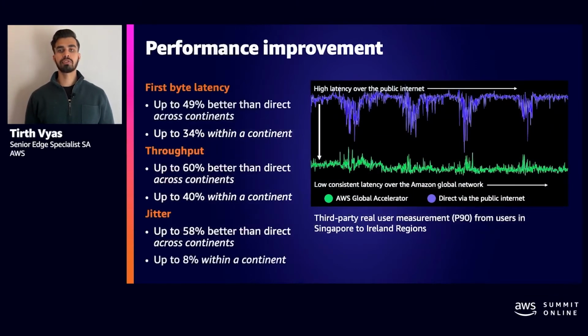We have third-party monitoring tools deployed globally to measure the performance of real traffic that flows through AWS Global Accelerator. We have seen very significant improvement in terms of first byte latency, throughput, and network jitter when you serve your application through Global Accelerator. For use cases like gaming and telecom customers, it is very important to have stable internet. And as you can see in the graph here, the green line represents much lower and more stable network latencies for traffic that's served through AWS Global Accelerator as opposed to the open internet.